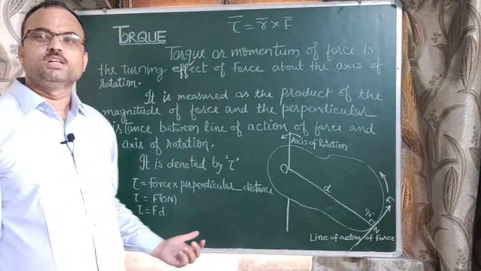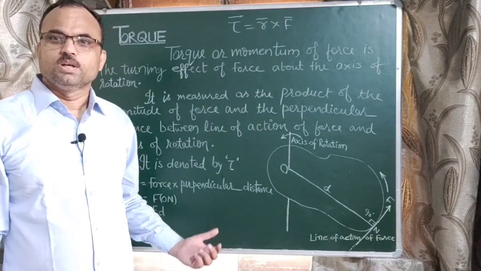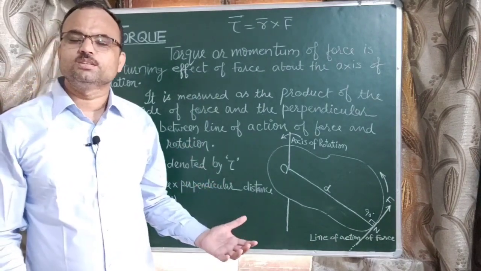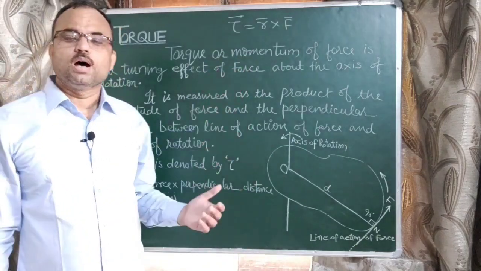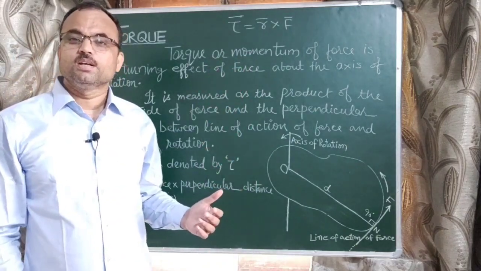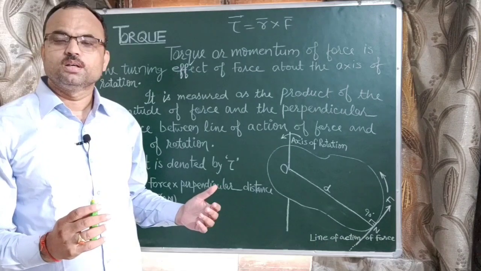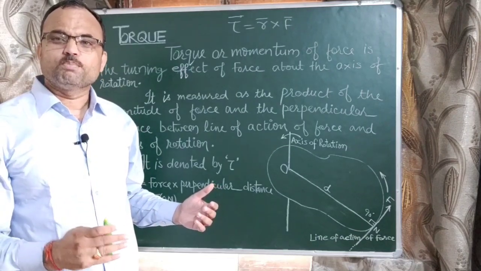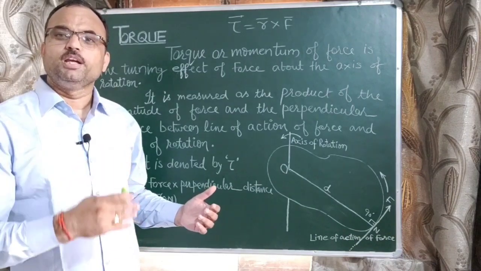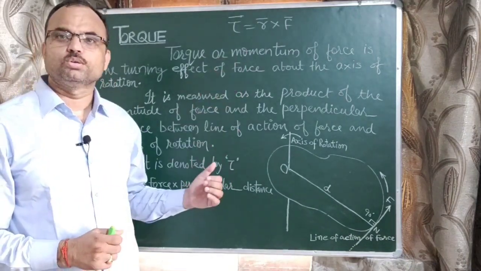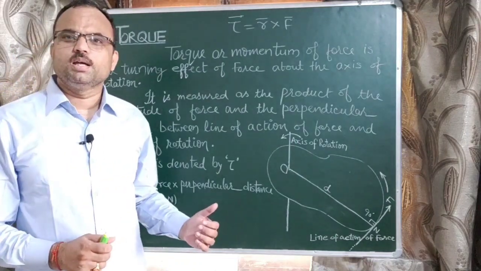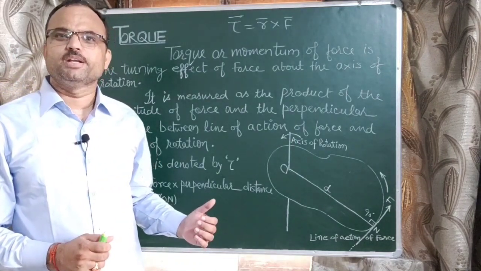It is a vector quantity, so what will be the direction? The direction of torque is always perpendicular to the plane containing F and r, means the plane in which F and r exist, the normal to this plane indicates the direction of torque. The dimension of torque is M L squared T to the power minus 2.